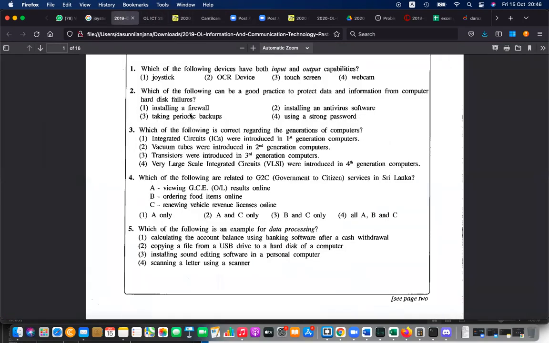And the next one, OCR device, optical character recognition. Actually, Google Lens, if you know Google Lens, it has the OCR feature. If you open Google Lens and show some text in a book, it can read it, it can understand, it can translate.